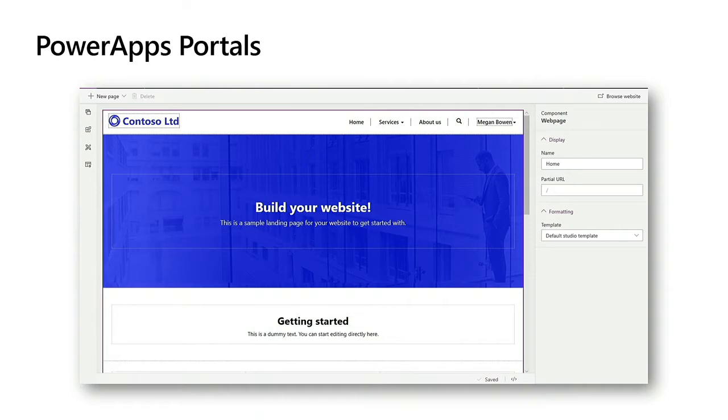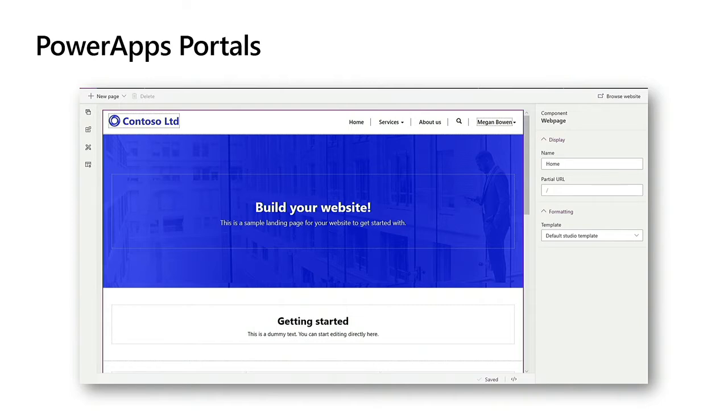And the real power about these portals is you can do multiple different types of authentication on them. So people can authenticate using your own internal accounts, your guest accounts, or even public accounts, things like Gmail and Facebook. You are even able to add unauthenticated access into certain pages if you need to. It's very easy for you to embed forms, create self-service portals for both your internal users and your customers.